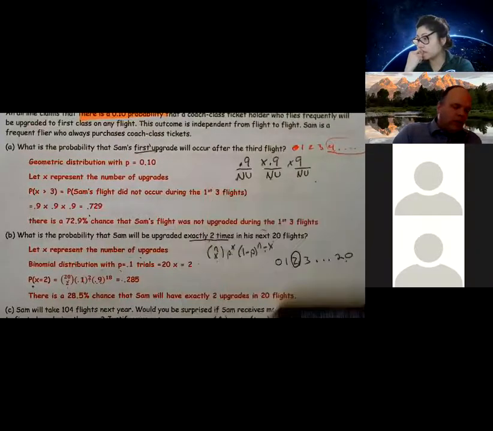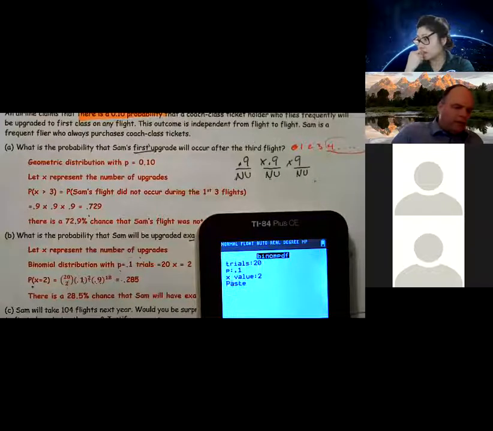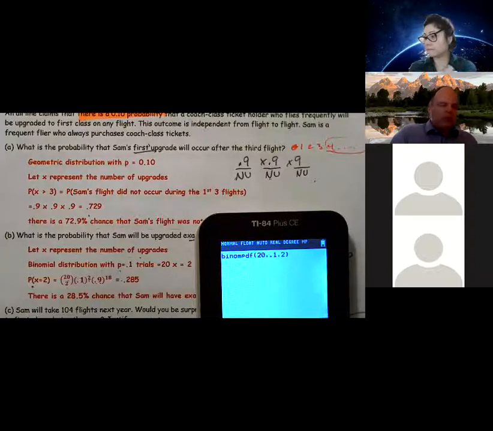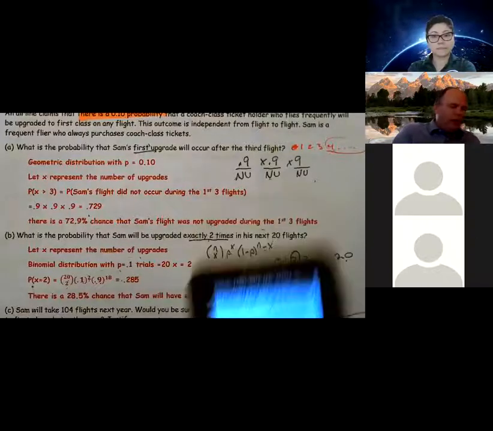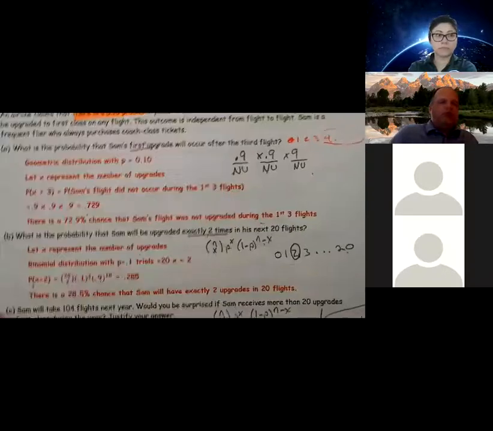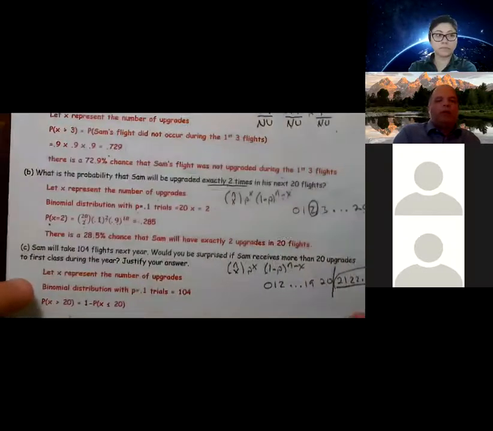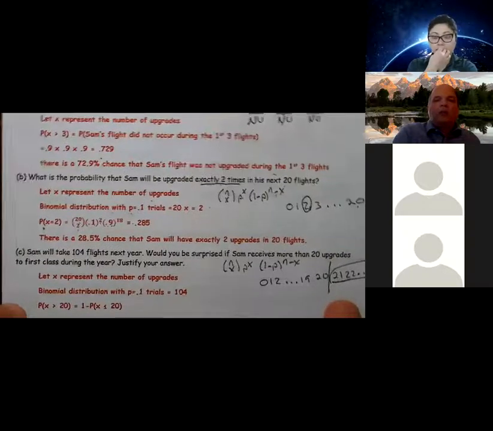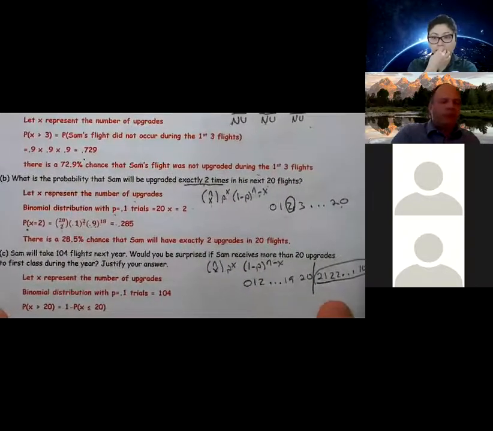When I do that, I get 0.2852. So there's about a 28.5% chance that Sam will have exactly 2 upgrades in 20 flights.